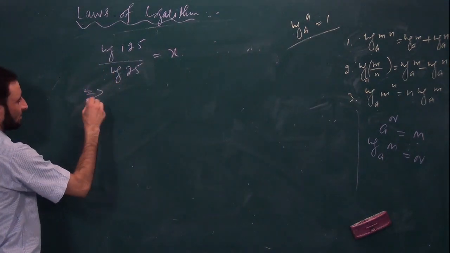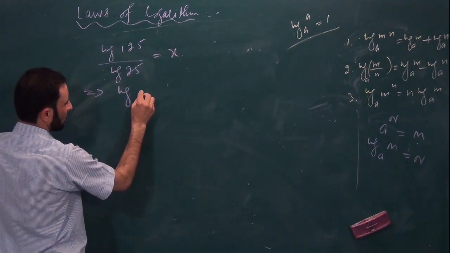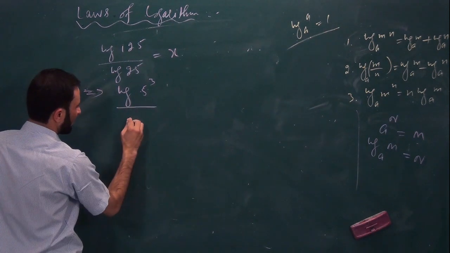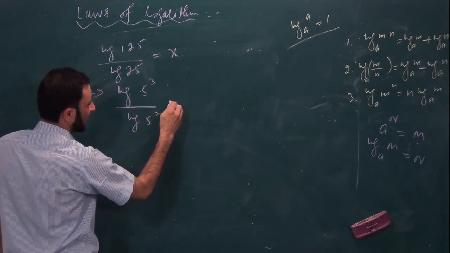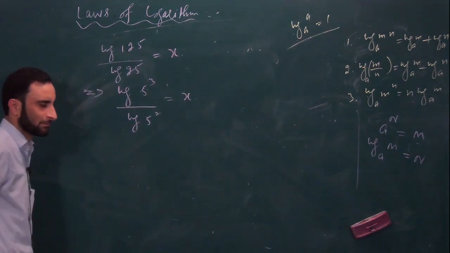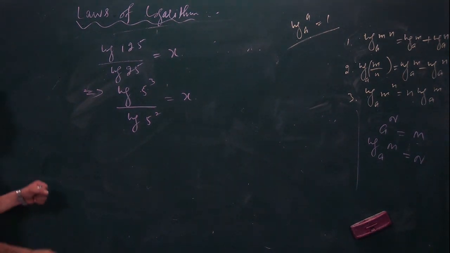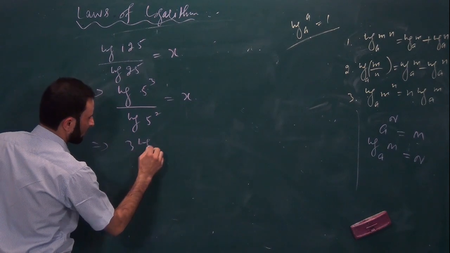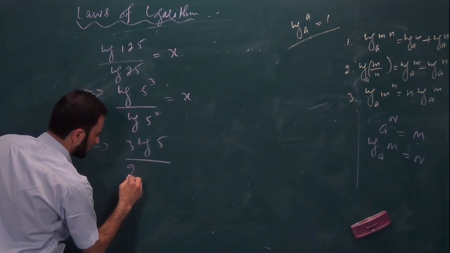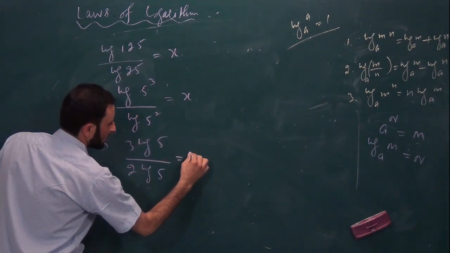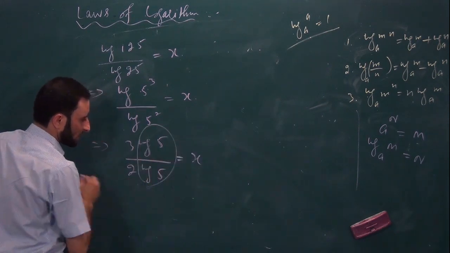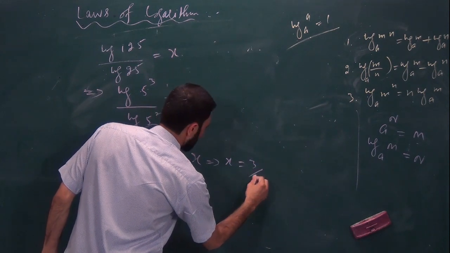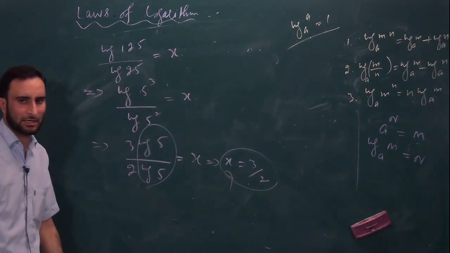Okay, having the solution of the same, we can write log 5 cube, got it, whole divided by log 5 square is equal to x. Okay, clear? Further implies 3 will come down, it will be 3 log 5 divided by 2 log 5 is equal to x. This will cancel. So directly you have x as 3/2, which is the required value of x.